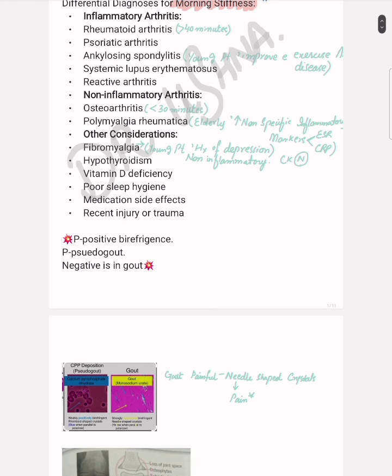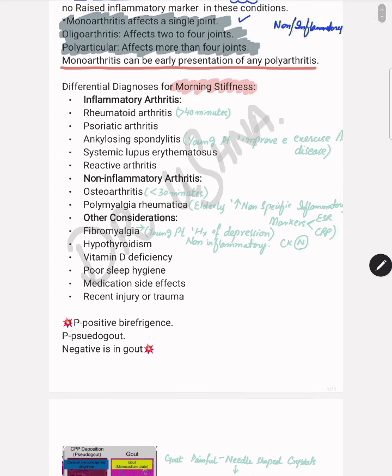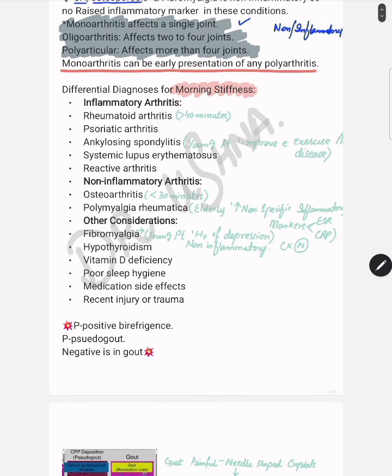Then comes osteoarthritis, with morning stiffness of less than 30 minutes. That is a short history, not 1 hour as in rheumatoid arthritis.